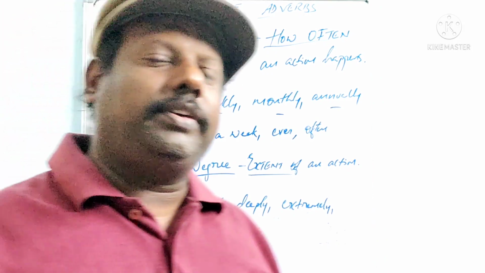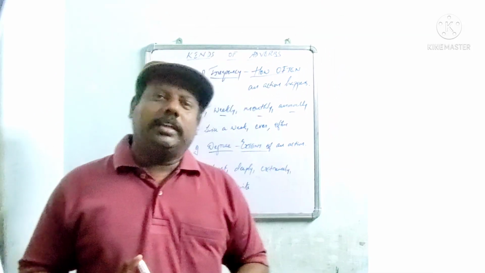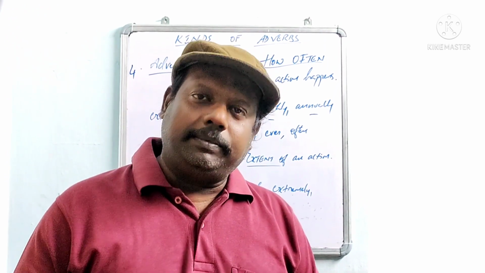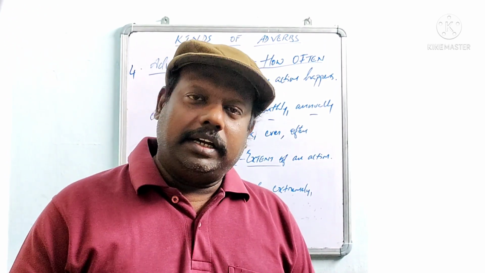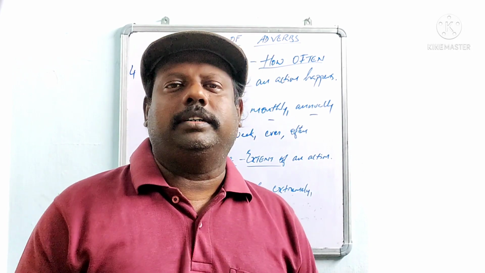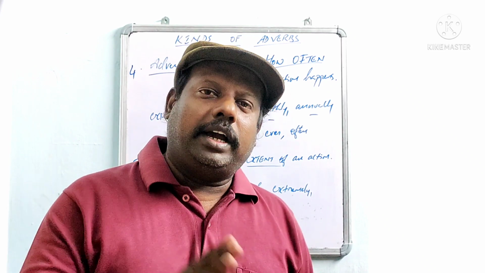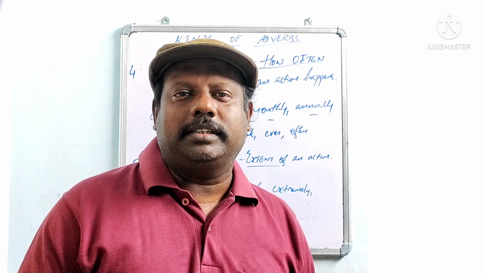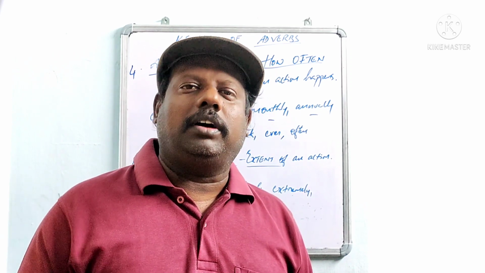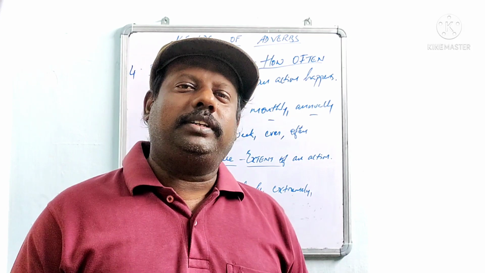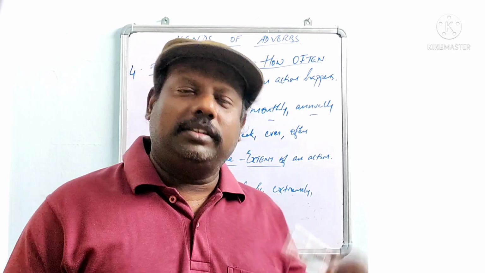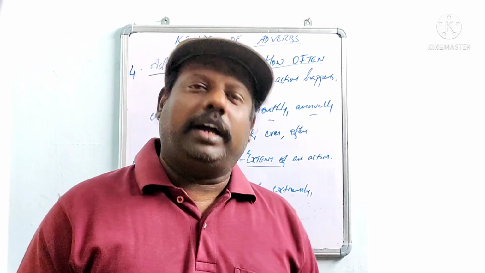So these are the 5 kinds of adverbs. What are they? Adverb of manner, adverb of place, adverb of time, adverb of frequency, and adverb of degree. Adverb of manner, how an action takes place. Adverb of place, where an action takes place. Adverb of time, when an action takes place. Adverb of frequency, how often it happens. And the last one, adverb of degree, to what extent it happens. Okay? These are the 5 kinds of adverbs.